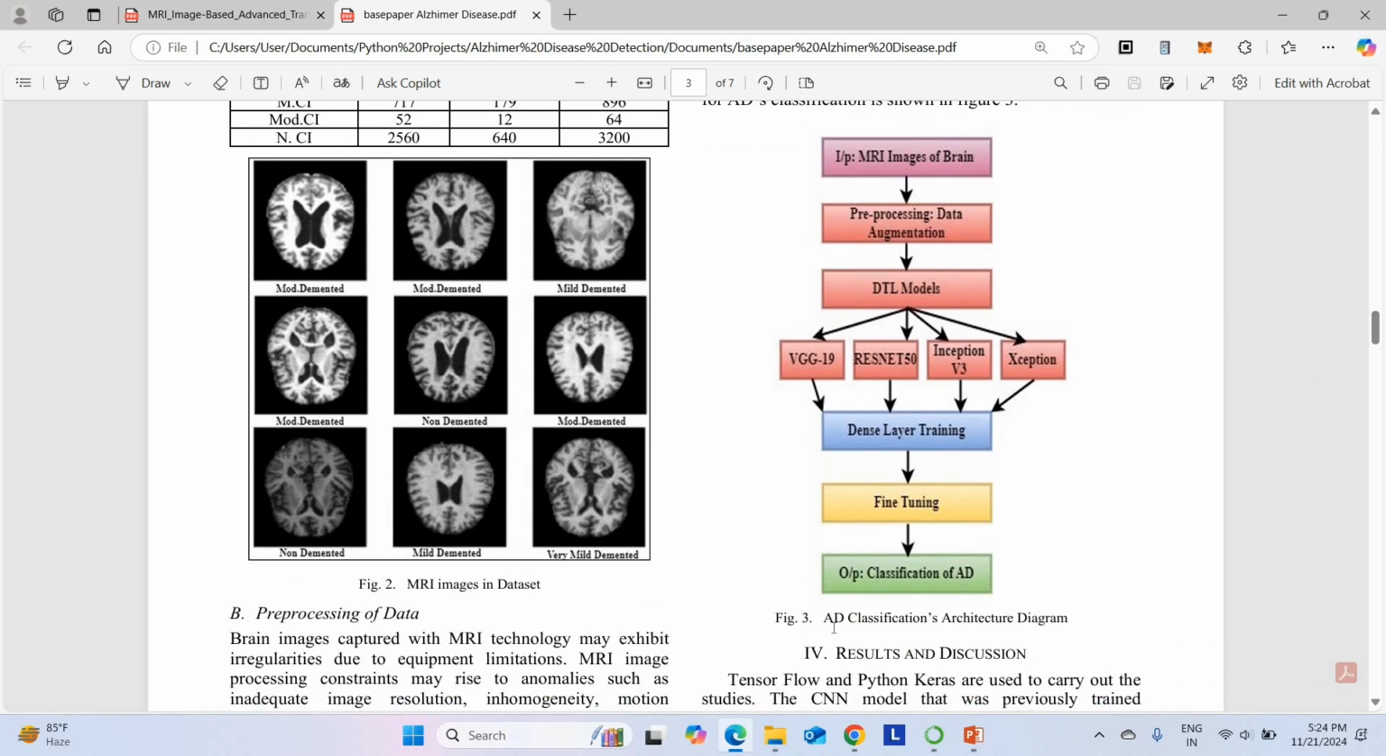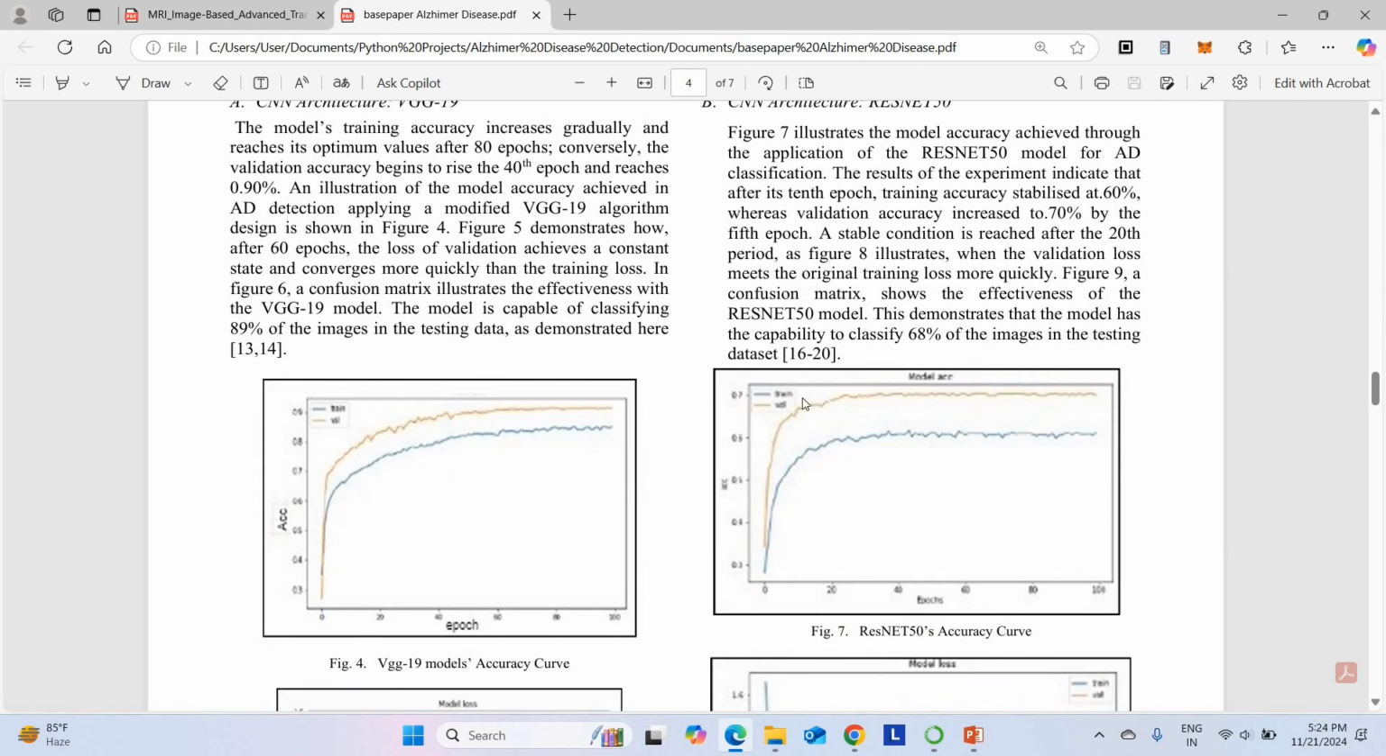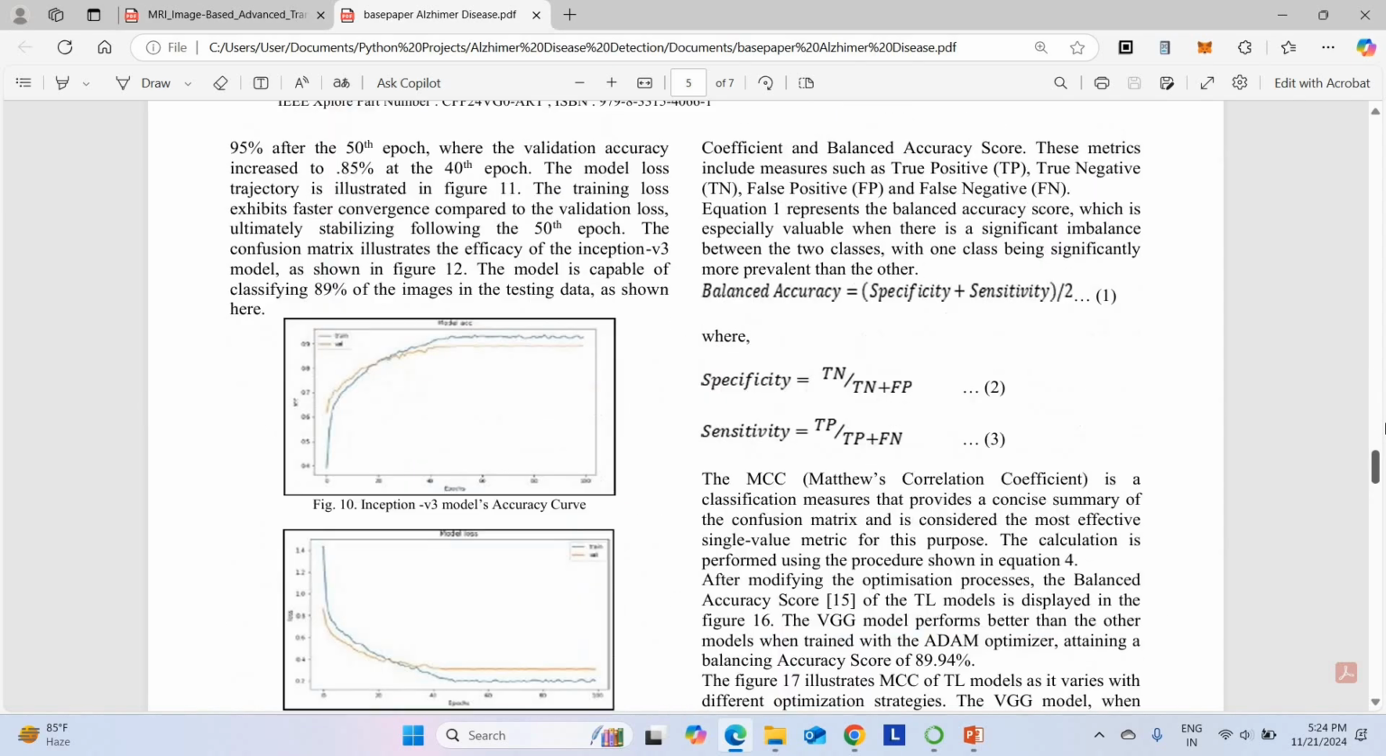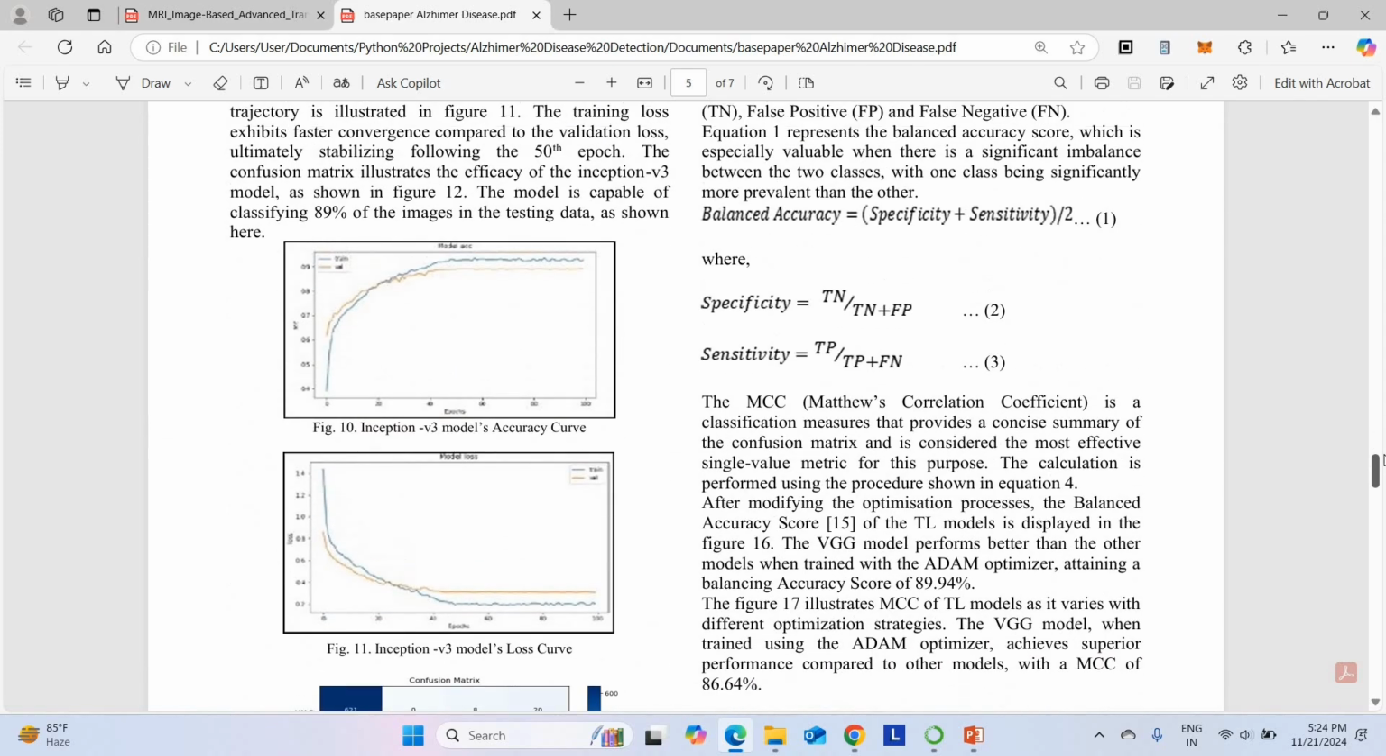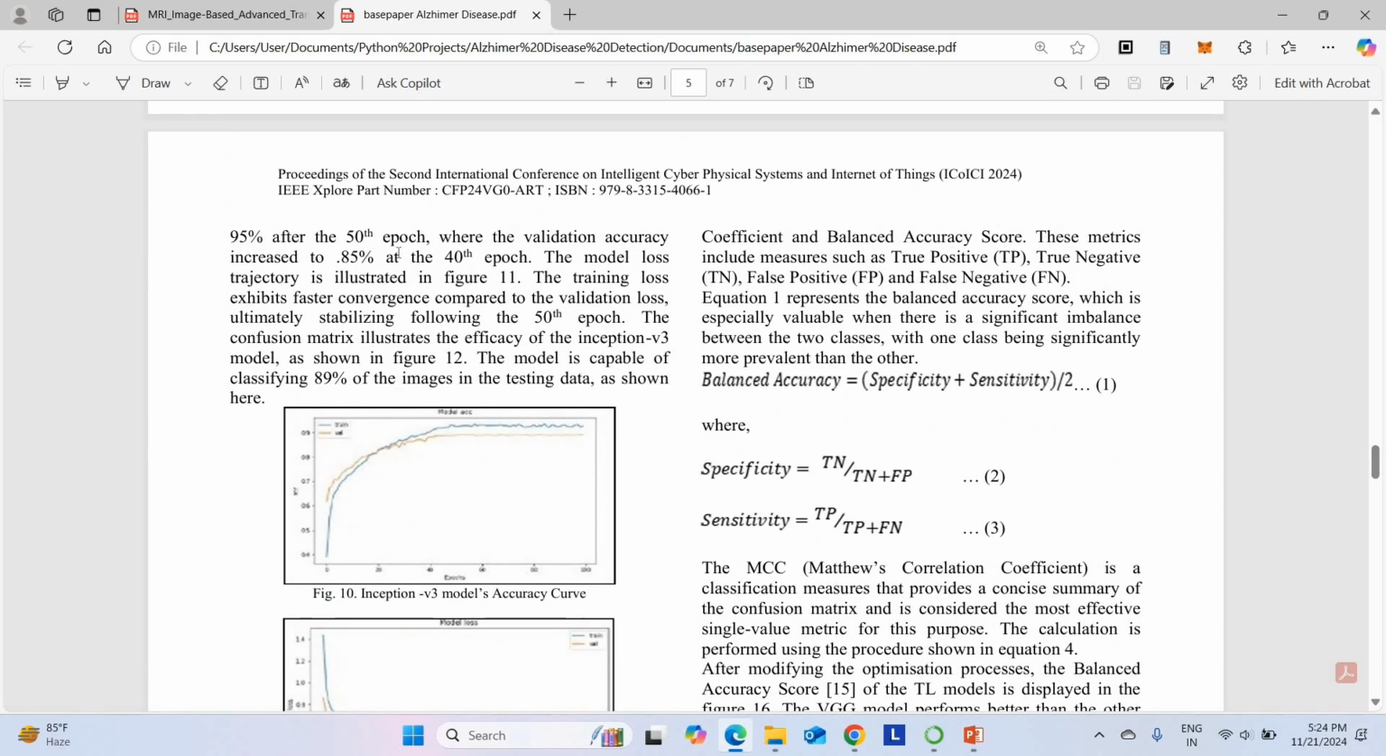You can see the classification architecture they have used. They have taken an MRI image as input. They apply some pre-processing algorithm, then move to the ResNet algorithm. From the ResNet algorithm, they classify the result, but the result they are producing is very low. They are producing around 85% accuracy, which is very low. They have produced a confusion matrix and everything here, which is very low. 85% is very low accuracy when compared to our standard.